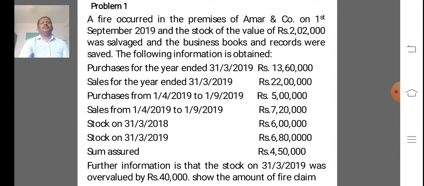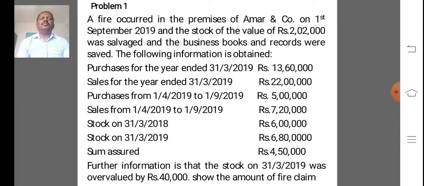Okay, these are the 5 steps involved in fire insurance claim. So first we calculate the problem by using these 5 steps. So we take problem number 1.